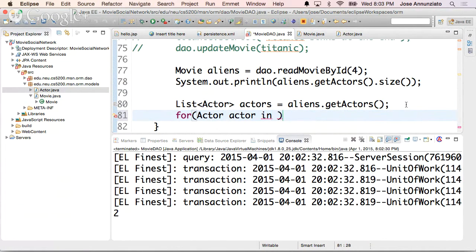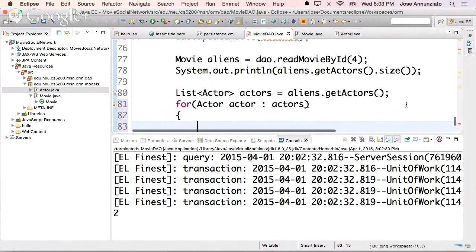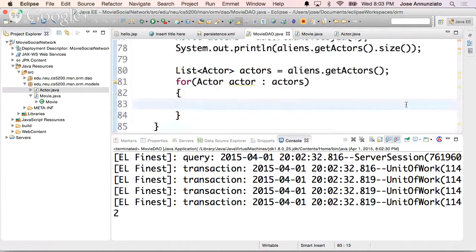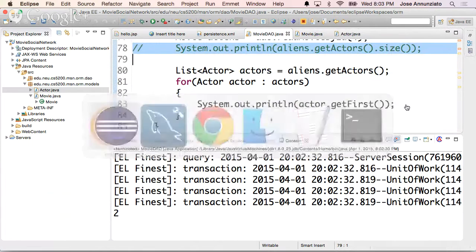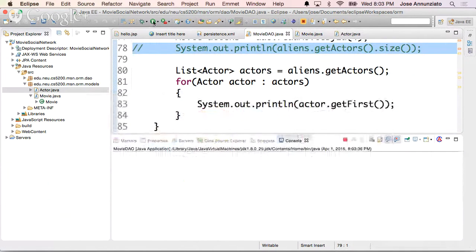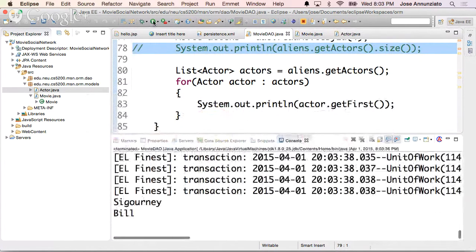Oh no, wrong language. We're going to system.out.println actor.get first name. And so let's run this again. There it goes, Sigourney and Bill.